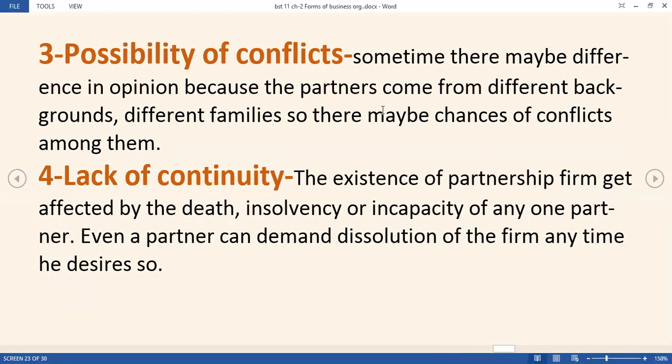Now possibility of conflicts, when we are having more than 2 persons. In sole proprietorship there was no other person, but here, because the number of members is more than 2, sometimes there may be differences in opinion, because they are coming from different backgrounds, different families, so there are chances of conflicts. Lack of continuity, as I told you, it is affected by the death, insolvency or incapacity of any of the partners. So any time when any of these conditions comes, the firm can be dissolved. The firm will not work.